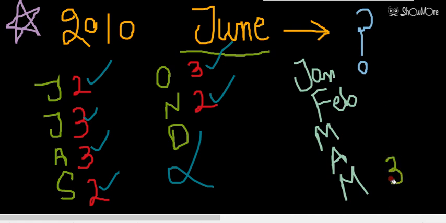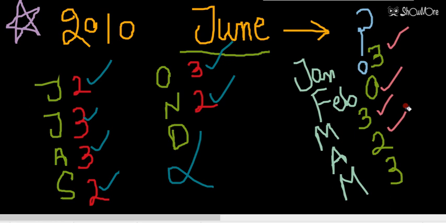May we have 3 days, April 2 days, March 3 days, February, this is an ordinary year, so February 0 days. January again 3 days. So from here onward you can check: 3 plus 0, 3, 3 plus 3, 6, 6 plus 2, 8, 8 plus 3, 11, 11 plus 2, 13, 13 plus 3, 16.